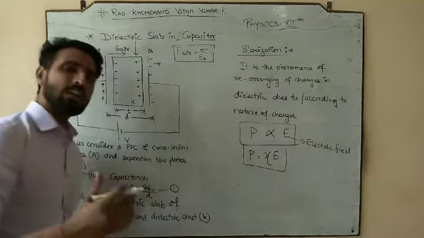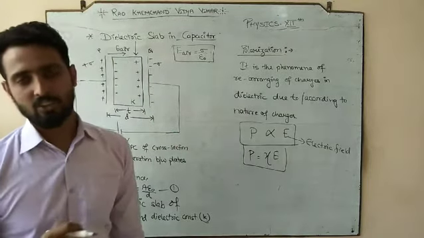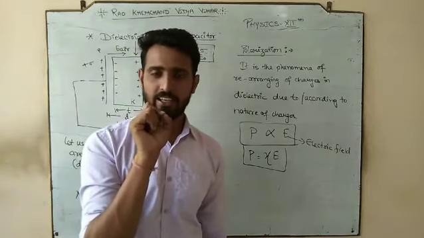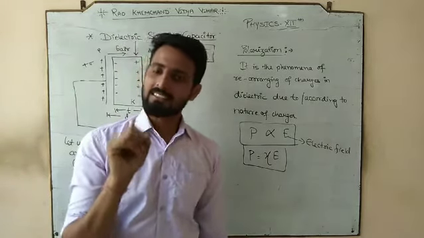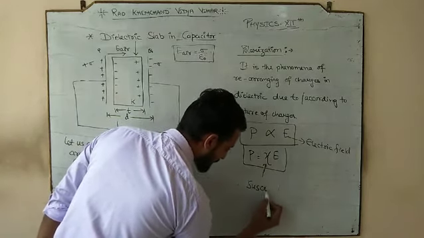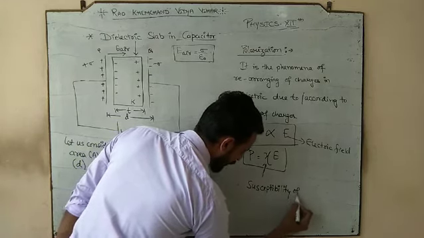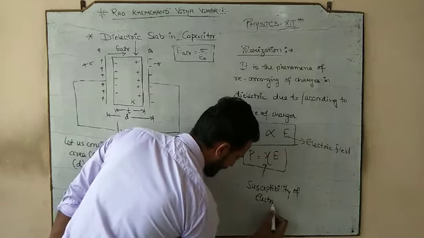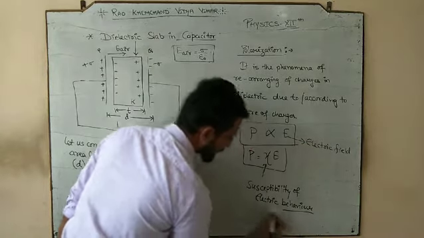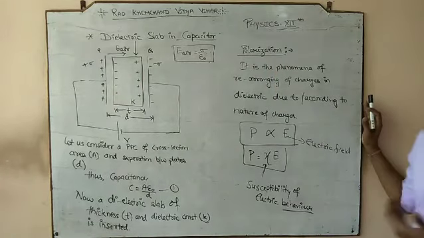This symbol looks like the X, English alphabet X की तरह दिखाई देता है, but it is not X. Its pronunciation is Xi. Okay? So its pronunciation is Xi, and the meaning of this Xi is susceptibility. Susceptibility of electric character or electric behavior. So the pronunciation is Xi, and it is called the susceptibility.